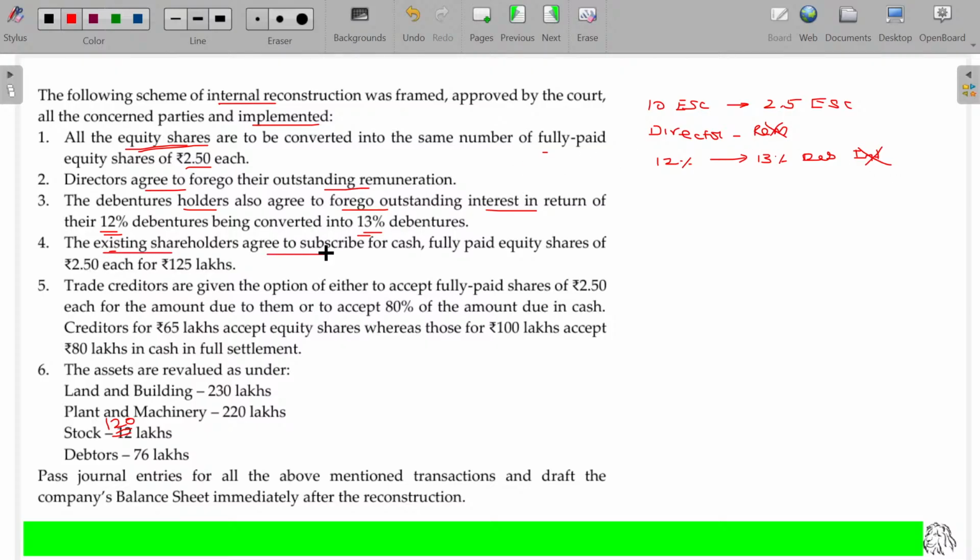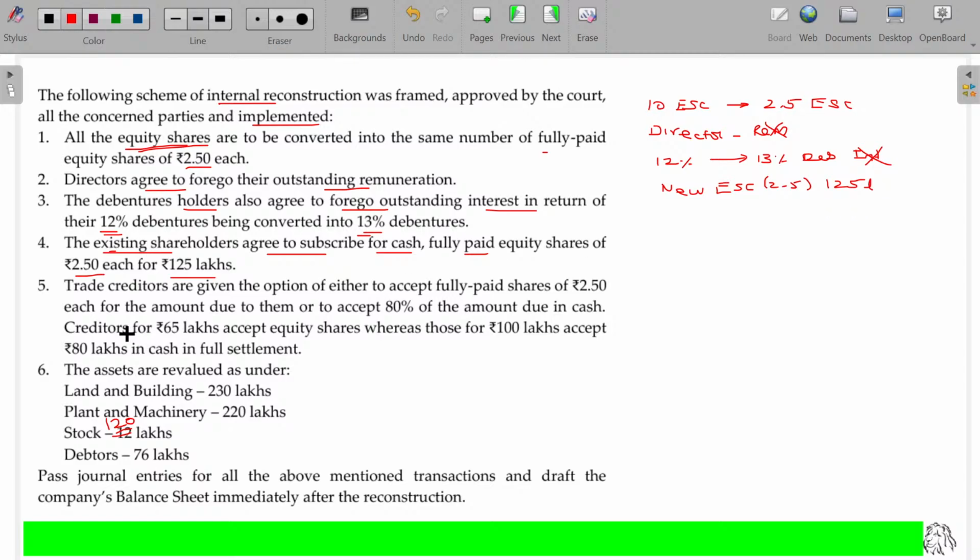The existing shareholders agreed to subscribe for cash, fully paid equity shares of 2.5 each for 125 lakhs. New issue, new equity share capital, 2 rupees 50 paise equity share capital, 125 lakhs.